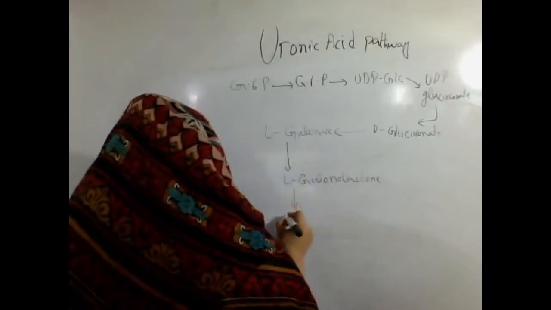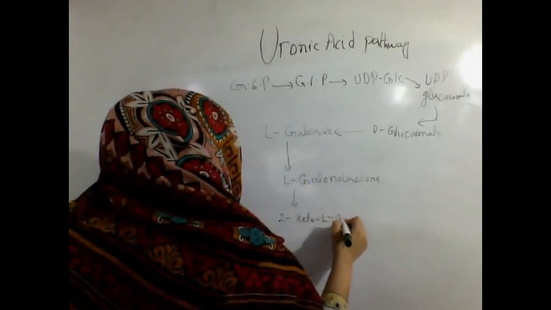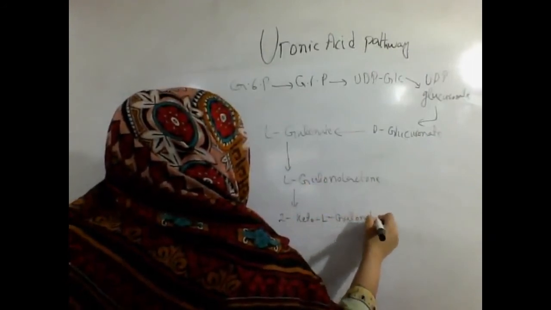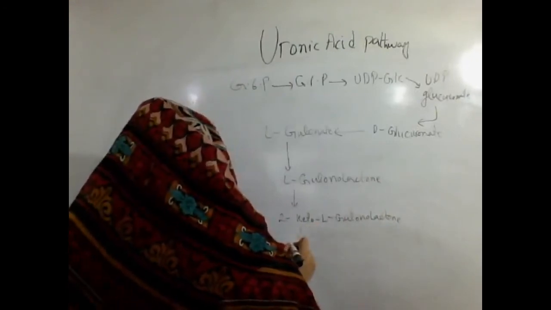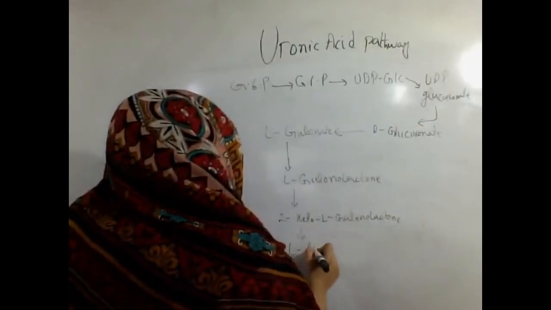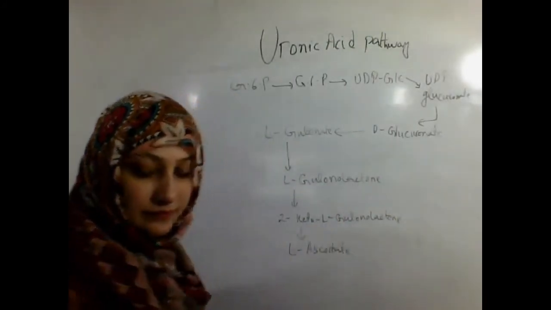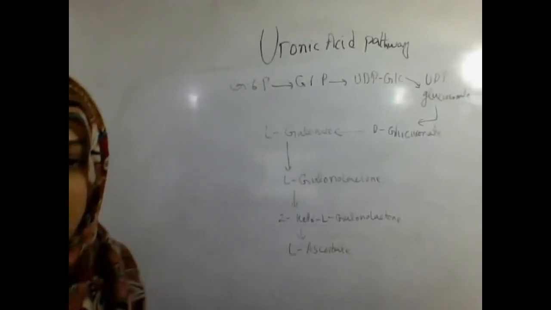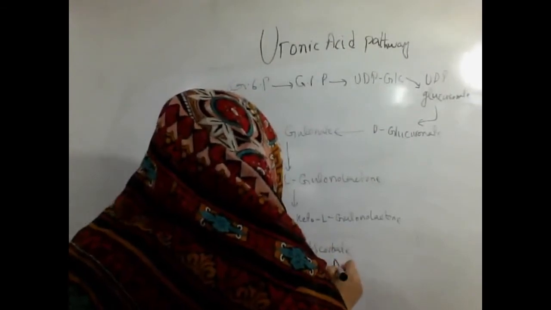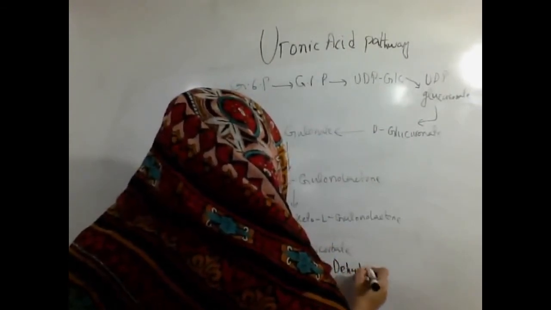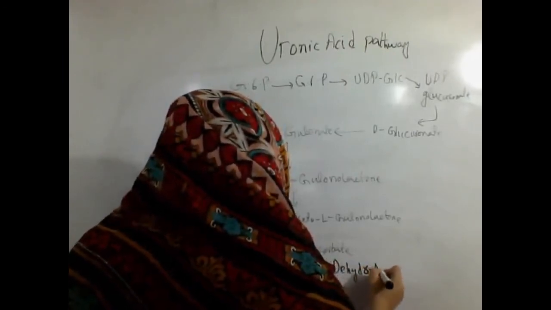L-gulonolactone is converted into 2-keto-L-gulonolactone. Then this one is converted into L-ascorbate, and this L-ascorbate is converted into dehydroascorbate.